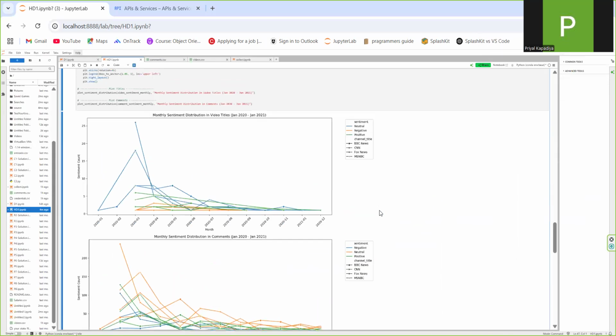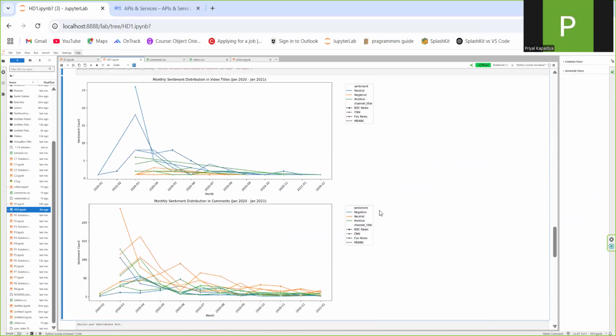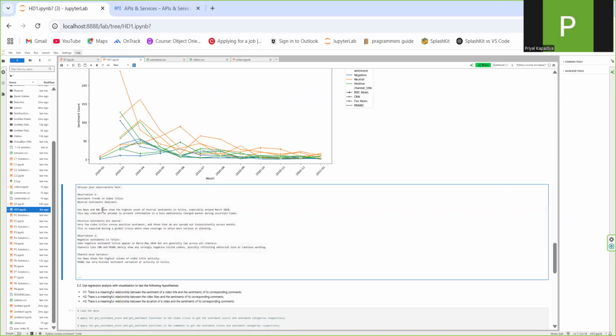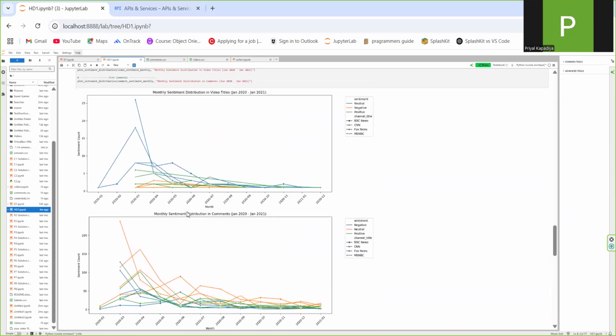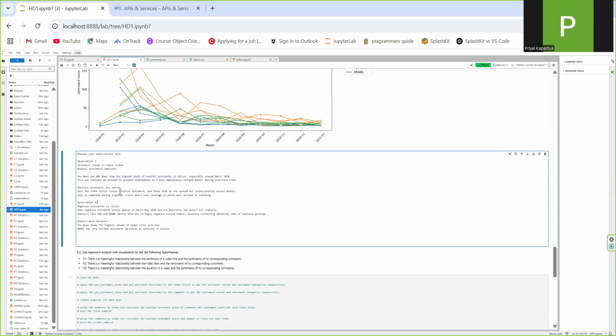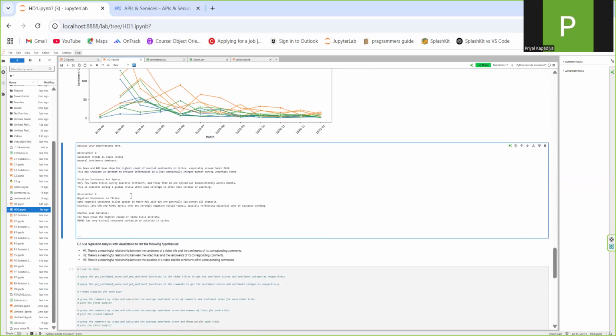Fox News and BBC News show the highest count of neutral sentiments in titles, as represented over here. Fox News and BBC News represent the highest of all. Positive sentiments are very sparse; very few video titles convey positive sentiments.